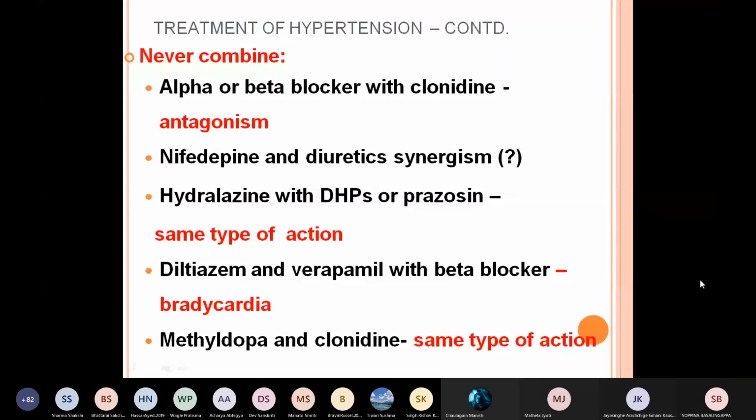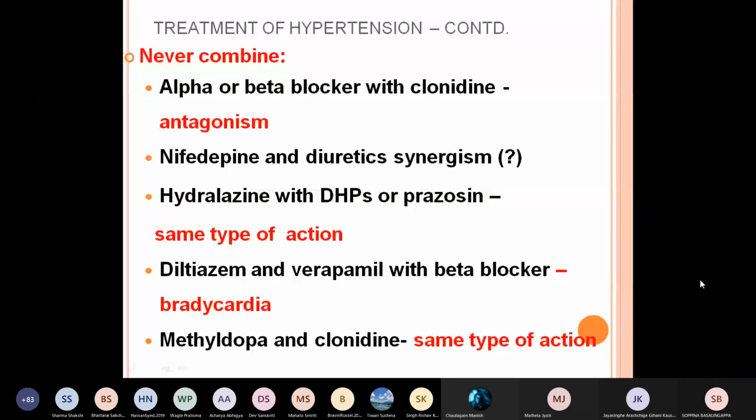Never combine alpha or beta blocker with clonidine because there is antagonism. Clonidine is a partial antagonist, so there is antagonism. Then nifedipine and diuretics, they are synergistic, doubtful. Then hydralazine with dihydropyridines or prazosin, all of them are peripheral vascular dilators. Same type of action, same type of hemodynamic effect. So that is not an ideal combination.